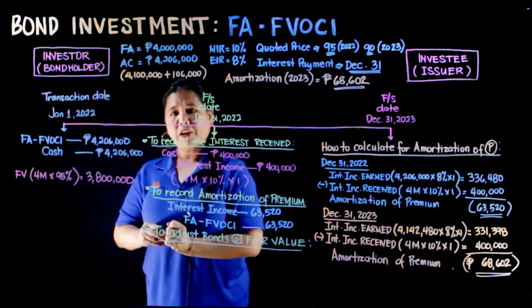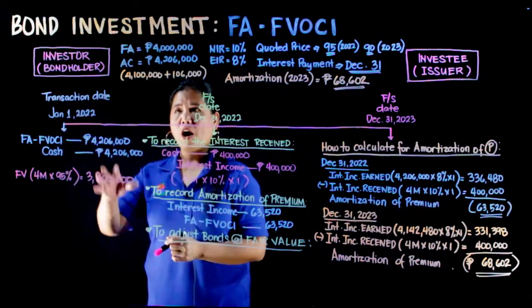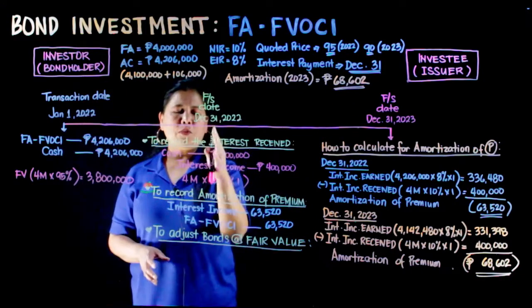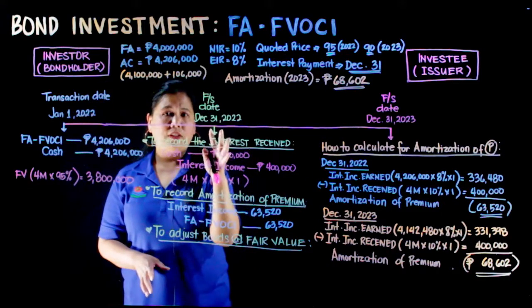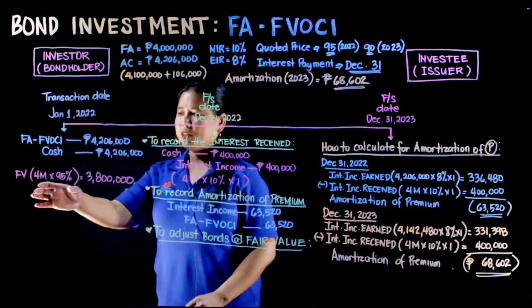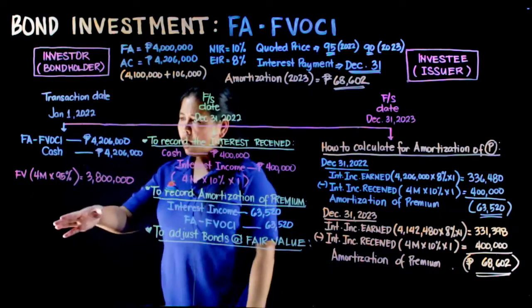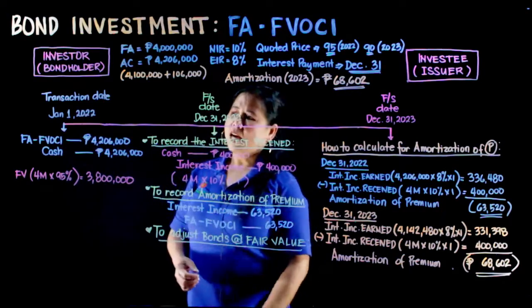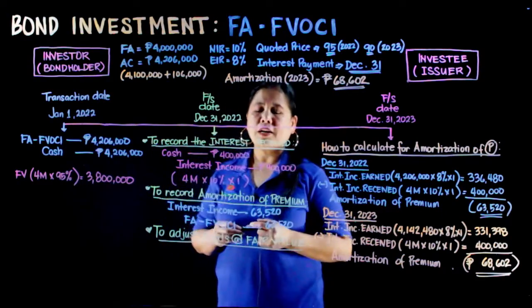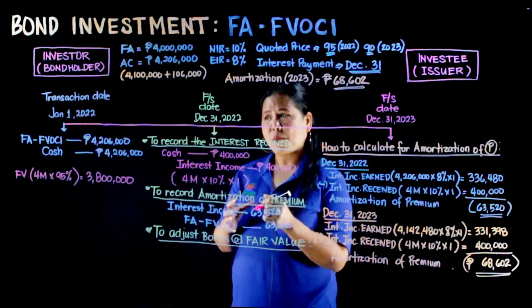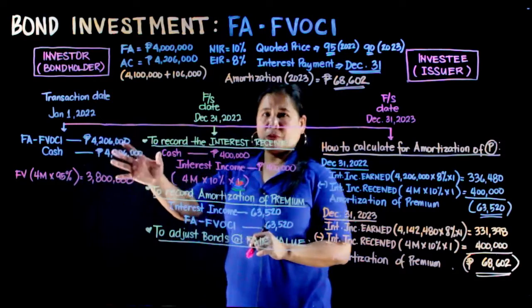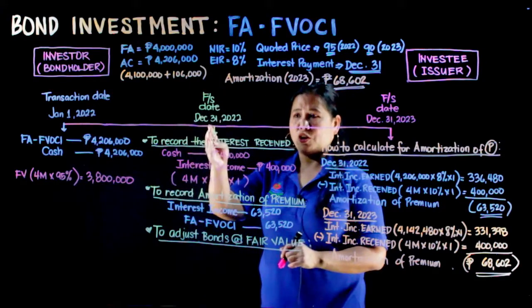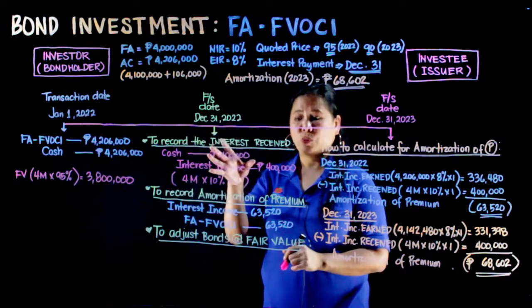So, the fair market value of our bonds on December 31st of 2022 is 4 million times 95%. So, the fair value is 3,800,000. Then, we compare it with the carrying amount of this investment at the end of the year, December 31st, 2022.